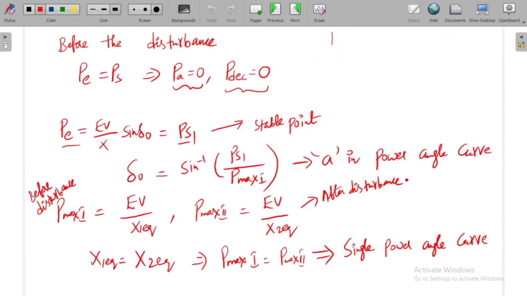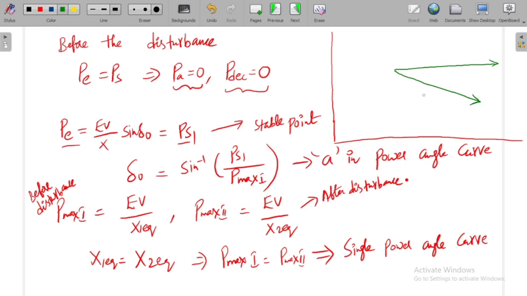Now let me draw the movement of the rotor in case of the generator and in case of the motor. If you understand this, then only you can understand the remaining things. I have drawn this already in the previous video, but I am drawing again because we want to discuss the synchronous motor.